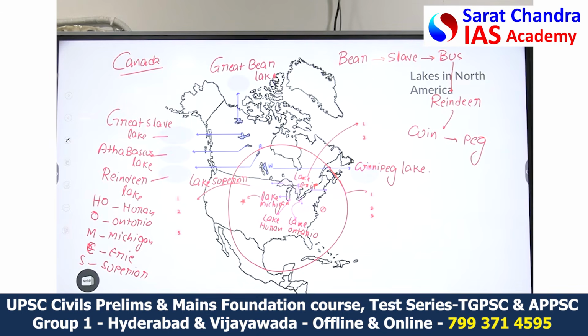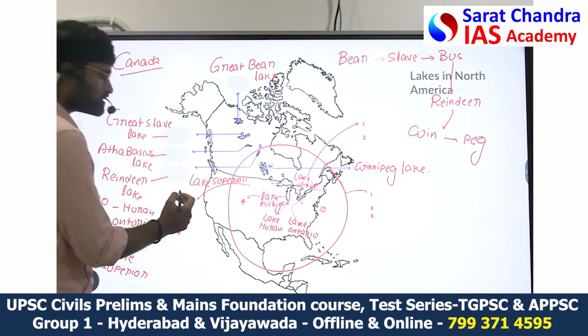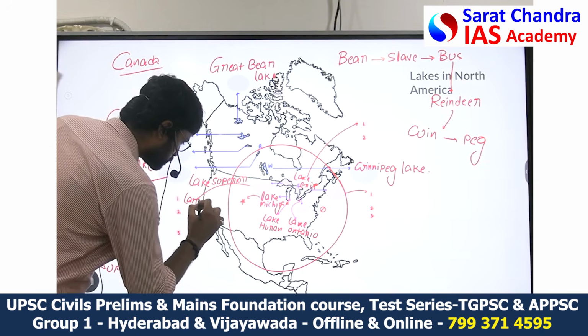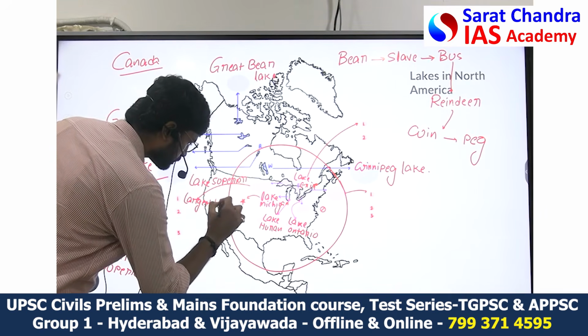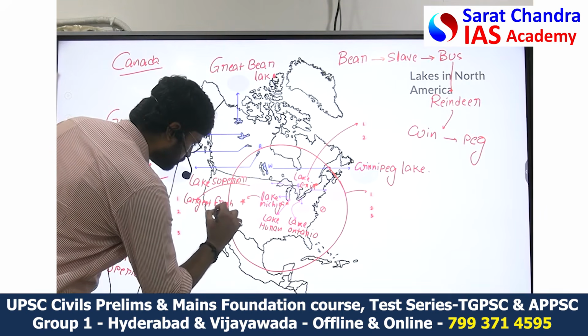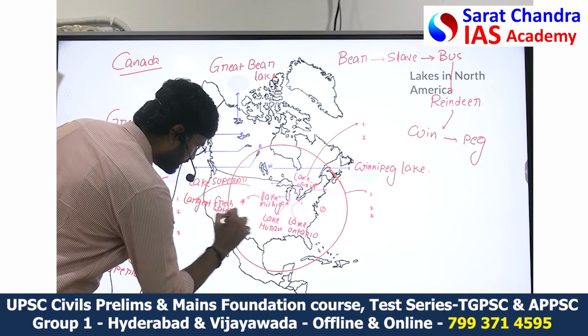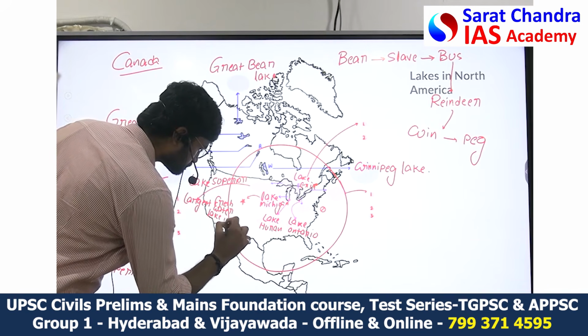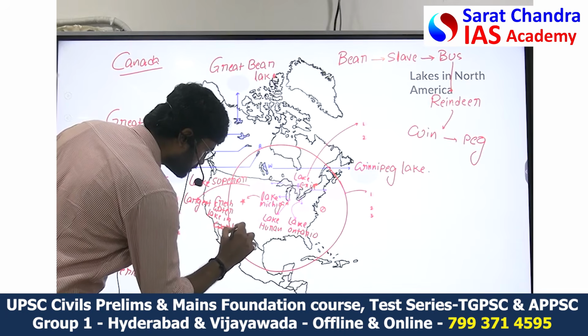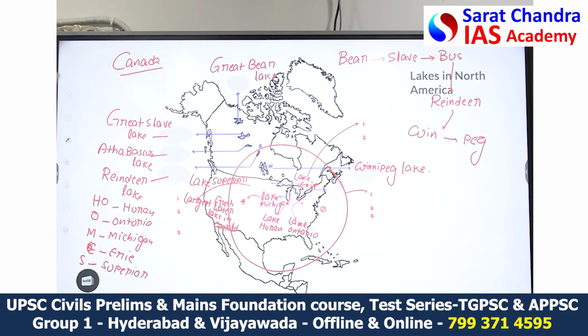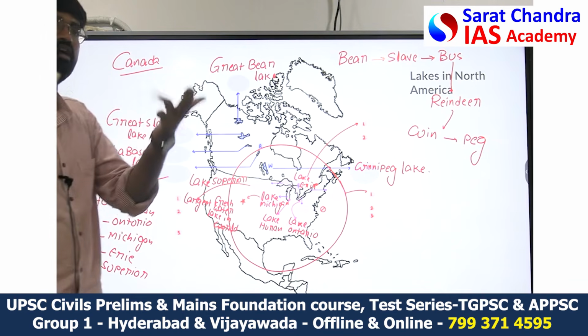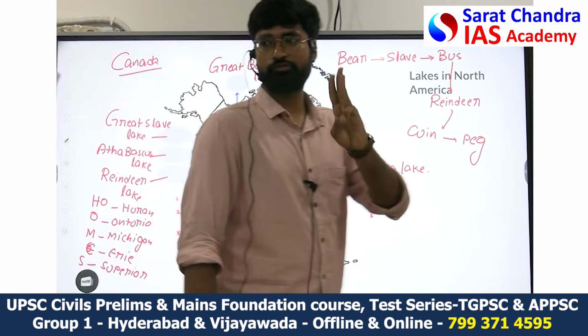Regarding Lake Superior, we need to understand it is the largest freshwater lake in the world. But overall, among all lakes, there are lakes of fresh water, saline water, or brackish water. 3 types of lakes generally.